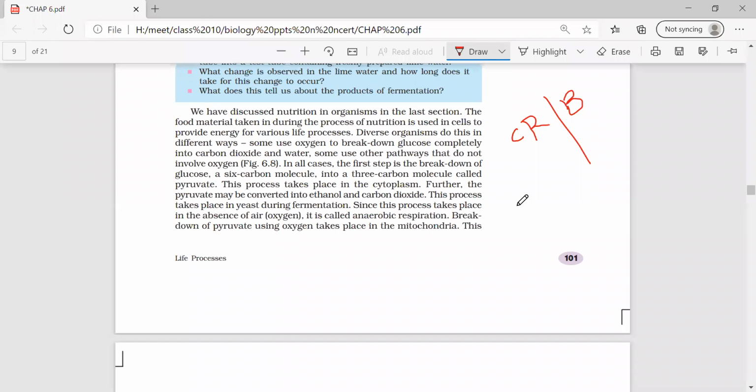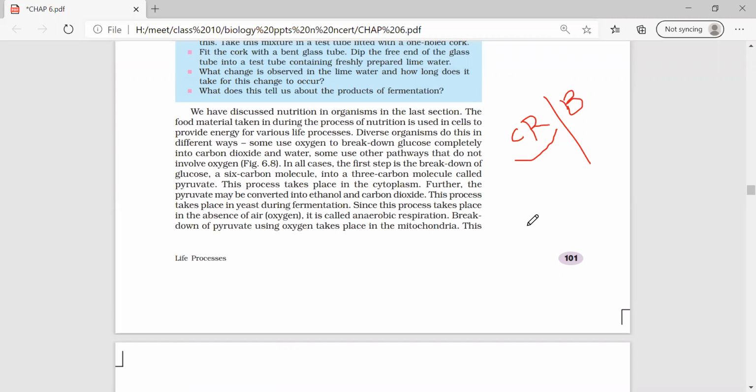In cellular respiration, cells take up glucose and degrade it to generate energy. Whereas normal breathing means exchange of gases between the lungs, tissues, and the atmosphere. Please don't confuse them. Cellular respiration is different, breathing is different.